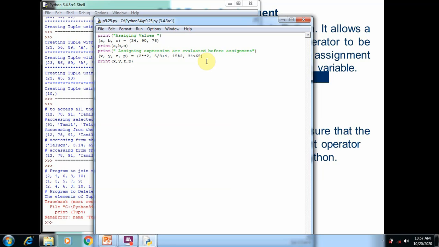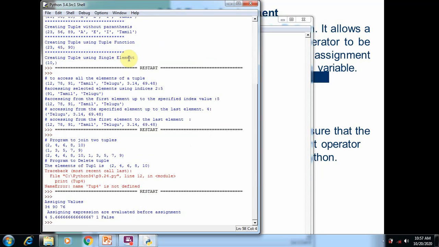After the calculation is completed, the evaluated results are stored in the respective variables on the left side of the tuple. So here we can see when you run the program, this is the direct value stored in the variable ABC: 34, 90, 76. This is the value which is generated from the expression.